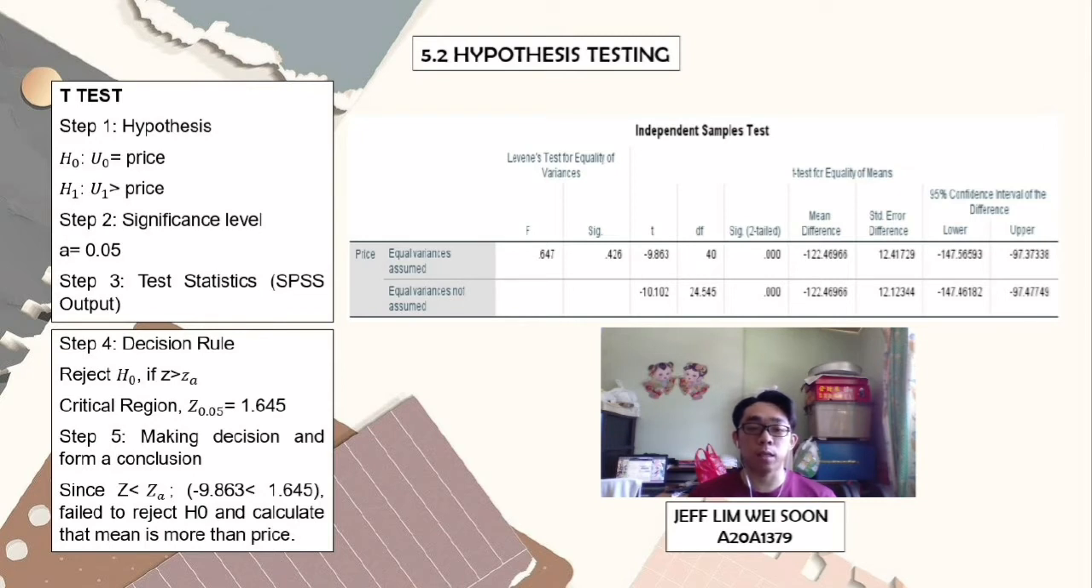Step 3, test statistic, SPSS output. Step 4, decision rule: reject H0 if Z is bigger than Z alpha. Critical region Z 0.05 equal to 1.645. Then step 5 is making a decision and forming a conclusion. Since Z is less than Z alpha, negative 9.863 is less than 1.645. Fail to reject H0 and conclude that mean is more than price.